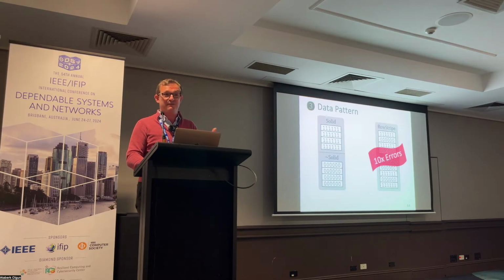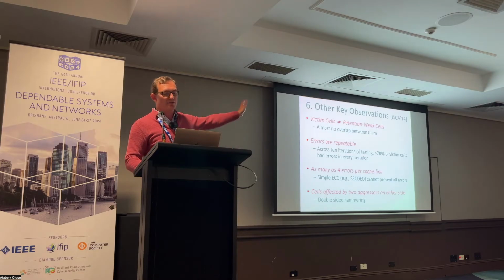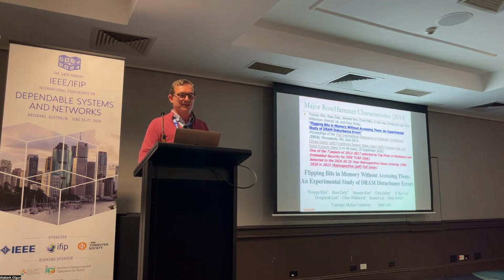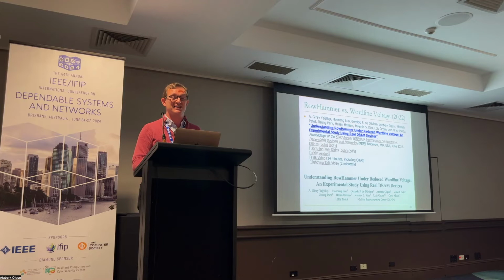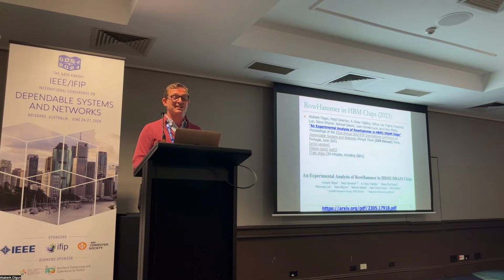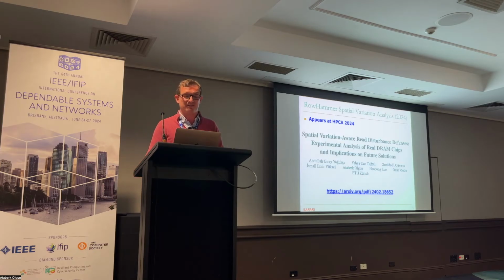Data pattern has a huge effect on the errors that you see because it affects the charge coupling and the noise. And there are many, many other observations I'm not going to talk about, but I'd be happy to talk about separately. So more recently, a lot of people have improved on this. We're actually investigating RowHammer. It's getting much worse. It has many dimensions. It has a lot of interesting interactions. And a paper was presented yesterday by Ataberk on HBM chips. HBM is actually critical infrastructure today, and RowHammer is as bad, if not worse, in HBM chips today.